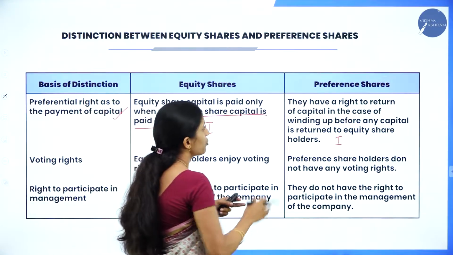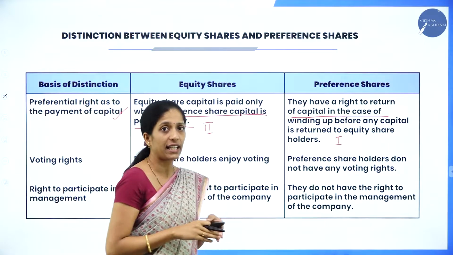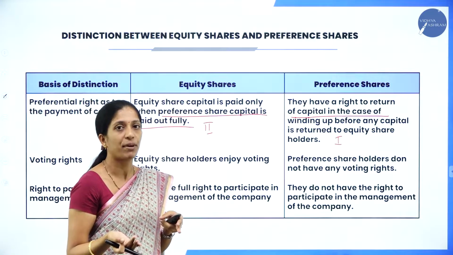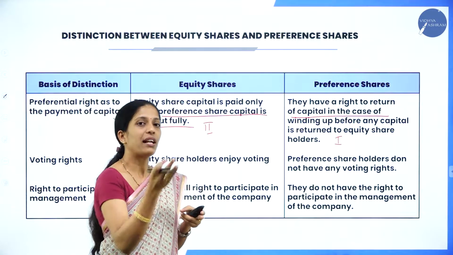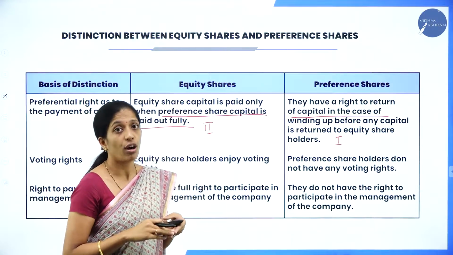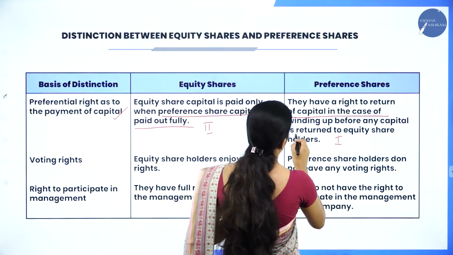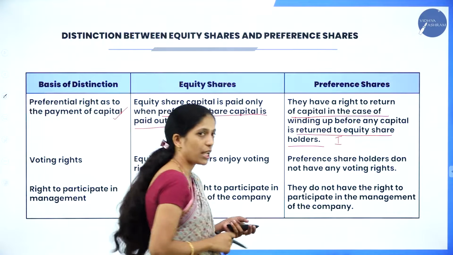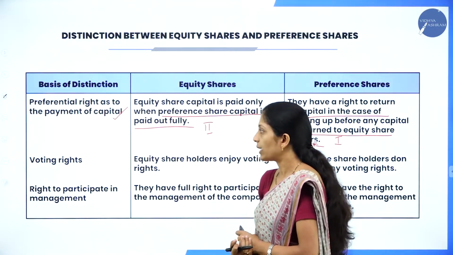So, if you see preference shares, they have a right to return the capital in case of winding up. That is, in case of winding up of a company, the capital of the preference shareholders will be settled first, then later on they are going to settle the capital of equity shareholders. So, in case of winding up, before any capital is returned to the equity shareholders, first preference will be given to the preference shareholders.